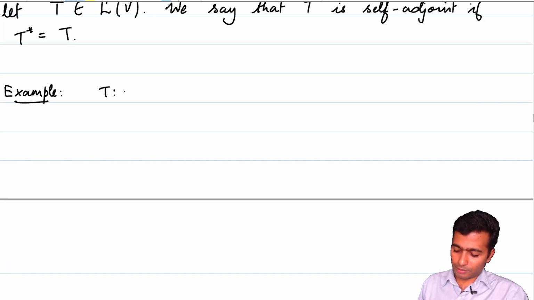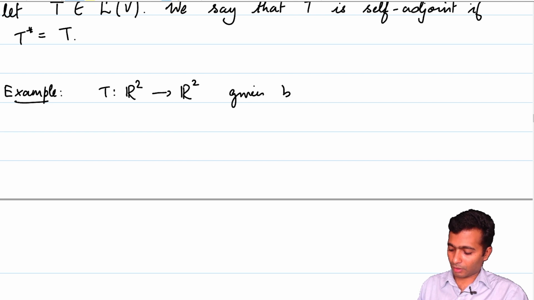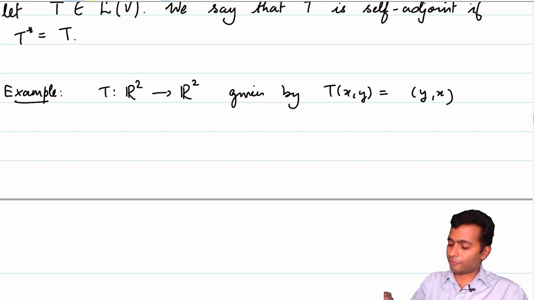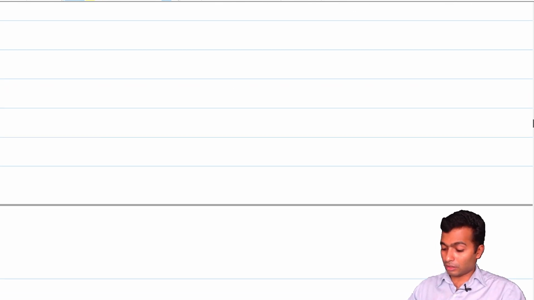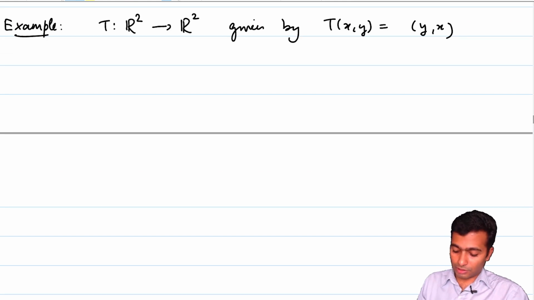So define T to be from say R2 to itself given by T of x comma y is equal to y comma x. So let's fix the standard basis, which is an orthonormal basis with respect to the standard inner product.